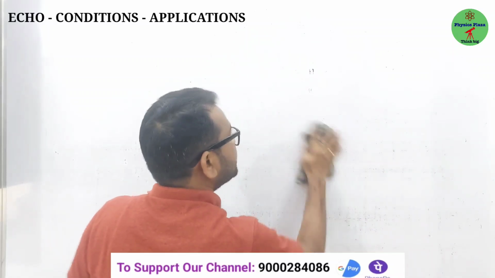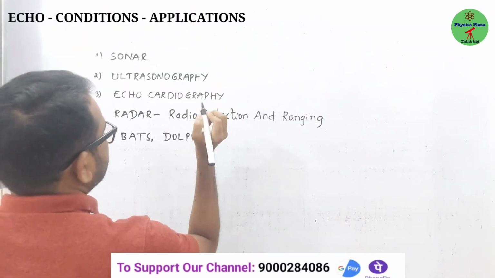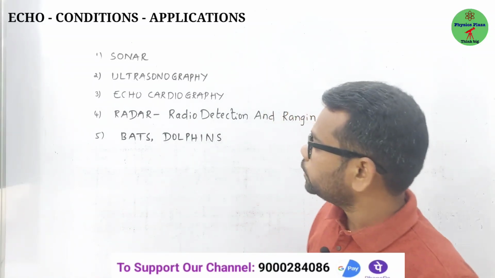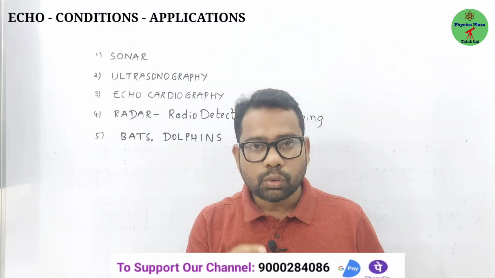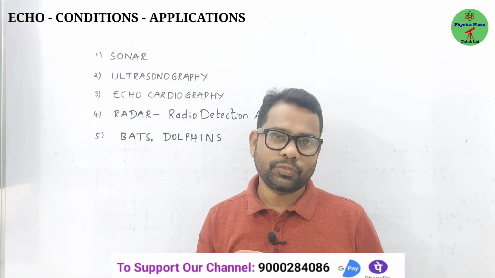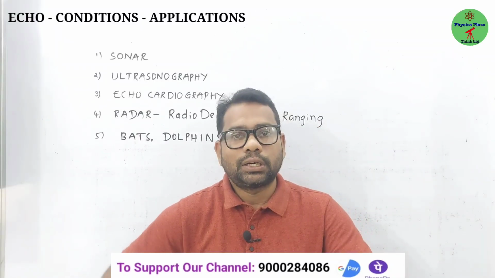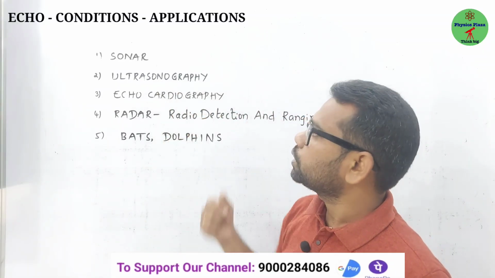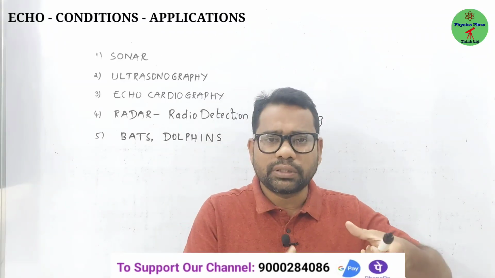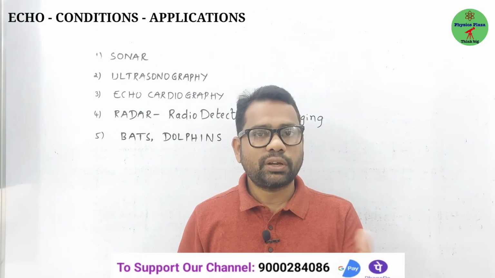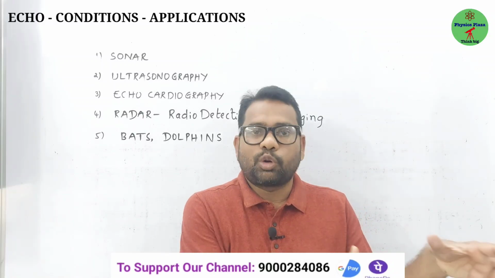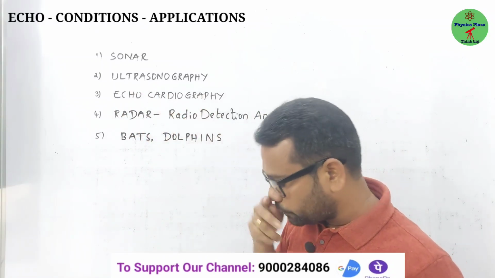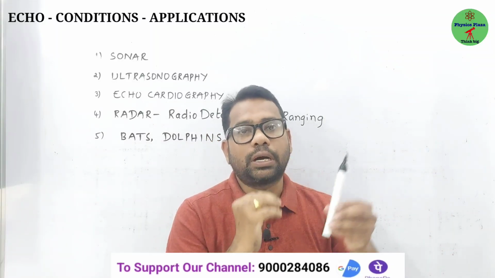Now we discuss the applications of echo. Dolphins. Children, these are some important applications of echo. Here, sonar. What is sonar? Sound navigation and ranging. Usually it is used to find the depth of the ocean. And ultrasonography: whenever there is a problem in our body, to check whether the internal organs are working properly or not, we can use this method called ultrasonography. Next, echocardiography, which is used to see the function of the heart.